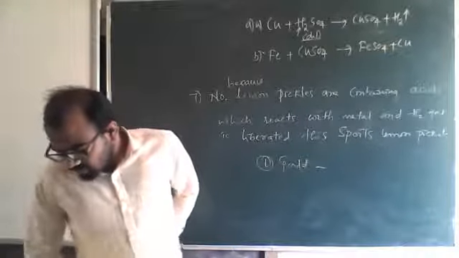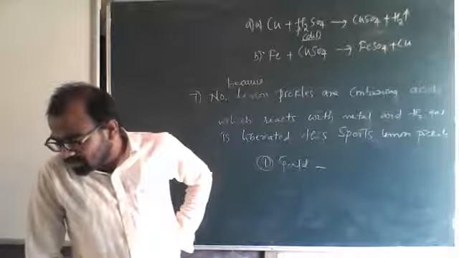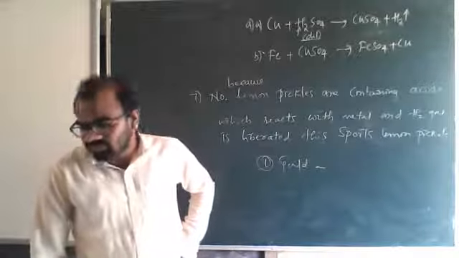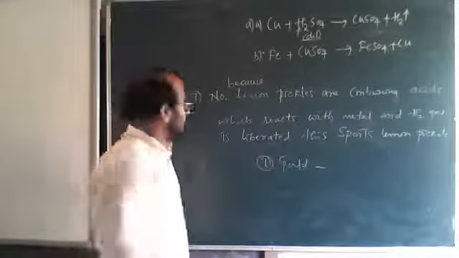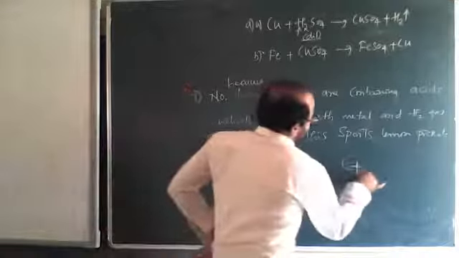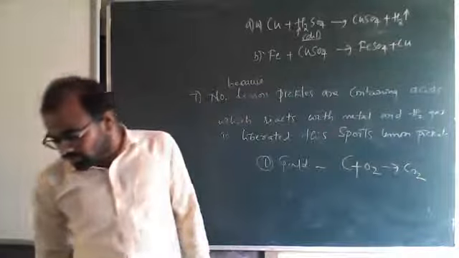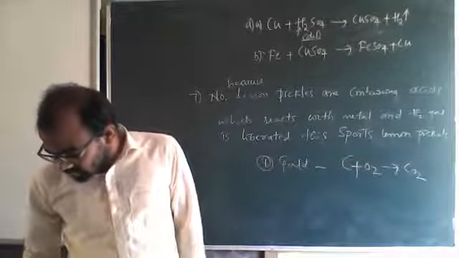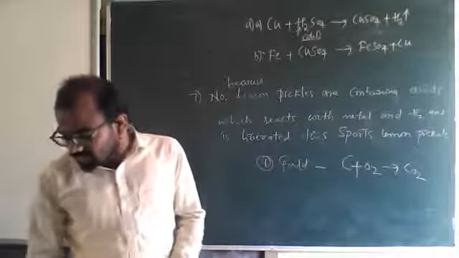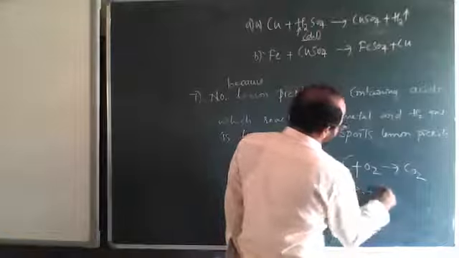See, how will she find the nature of gas? Saloni took a piece of burning charcoal and collected the gas evolved in the test tube. Burning charcoal means what? Charcoal means it's carbon. So carbon is burning means C plus O2, CO2 is the first equation that is forming. So another one is there. So what have they asked? Write down all the equations. Then this can be reacted with water.